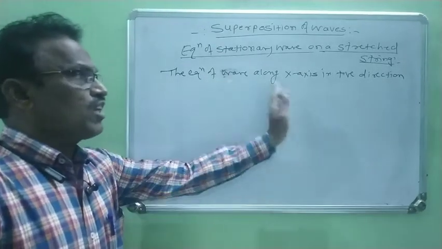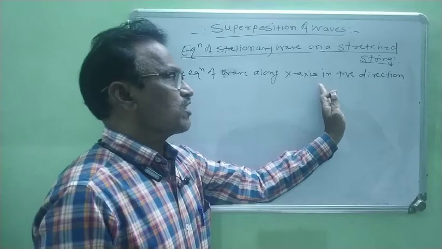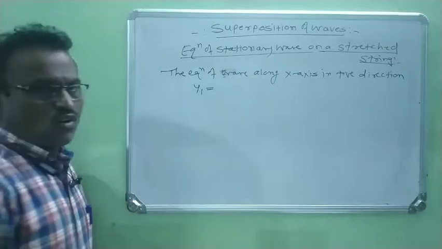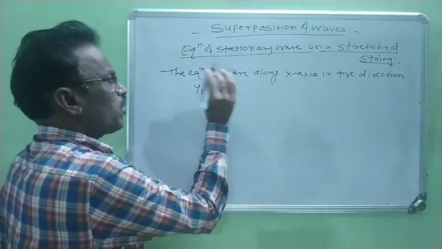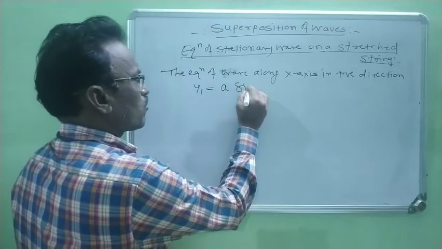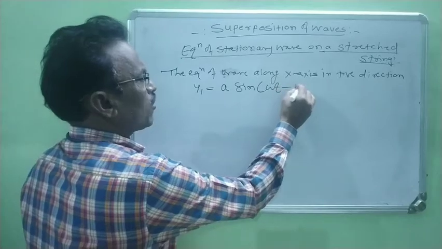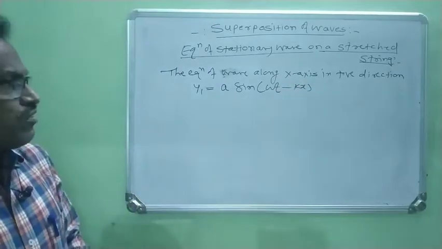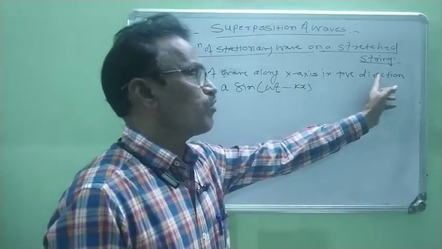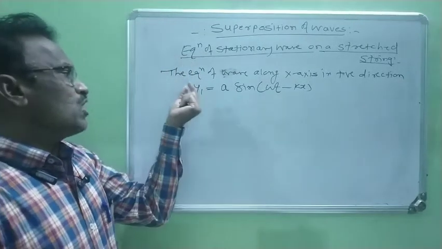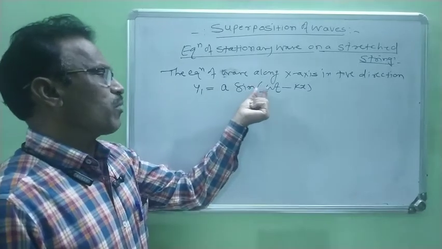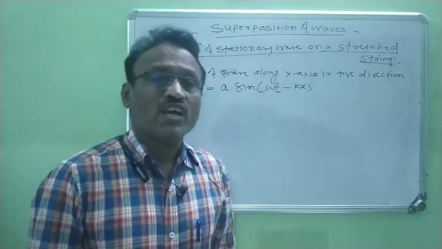Now we found out in the last lecture the equation of a wave along the x-axis in positive direction. At that time this equation is y1, and y1 is equal to a sine in bracket omega t minus kx, where a is the amplitude of that wave, right?